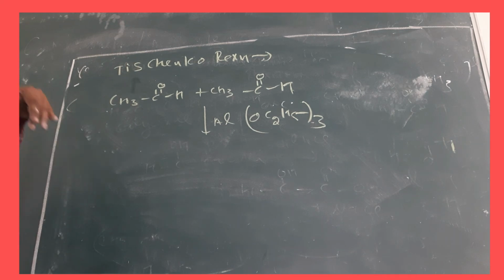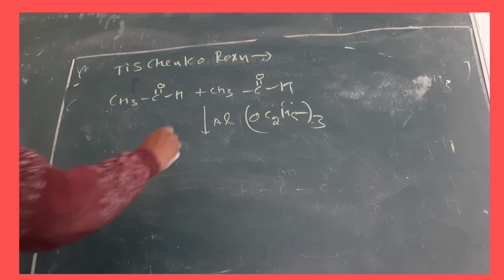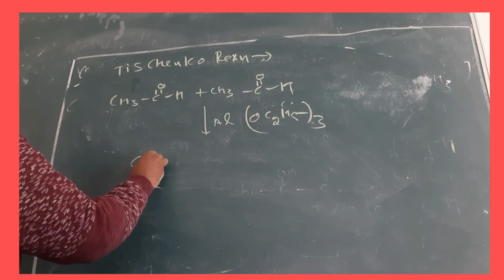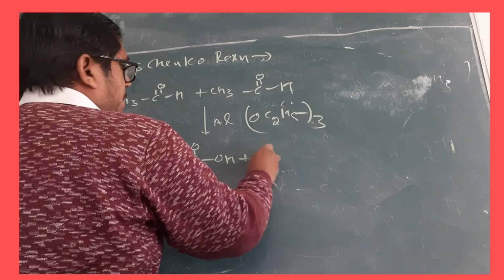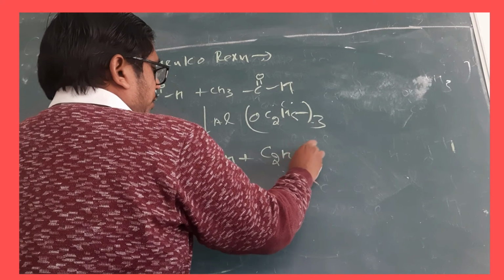Then what is going to happen over there, son? What will form? Look carefully. So in this case we are going to form CH3COOH and C2H5OH.